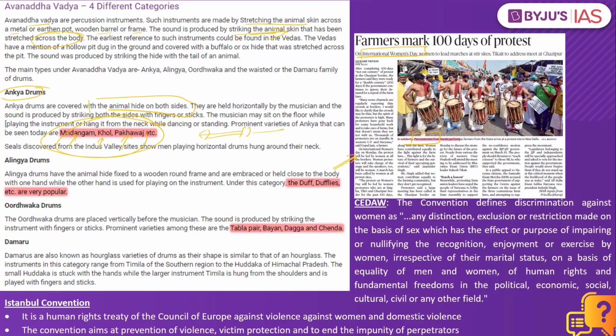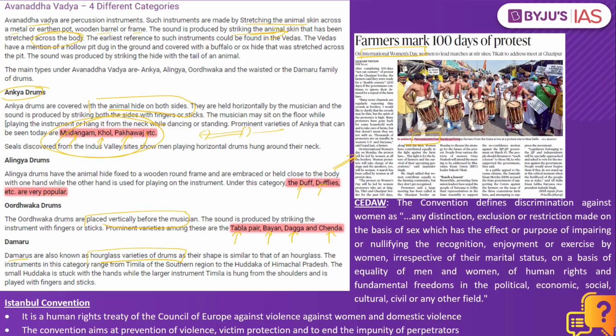Now when we look into the Alingya drums, the examples include duff, duffleys, and so on. When it comes to the Urdhaka drums, they are placed vertically before the musician, and the examples include tabla pair, bayan, dhaga and chenda. And the final type of the Avanadha Vadya includes damarus. They are in the shape of an hourglass variety of drums. This is what we have to understand in reference to the first question.